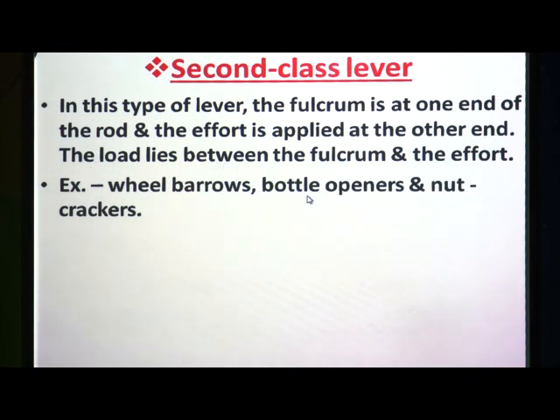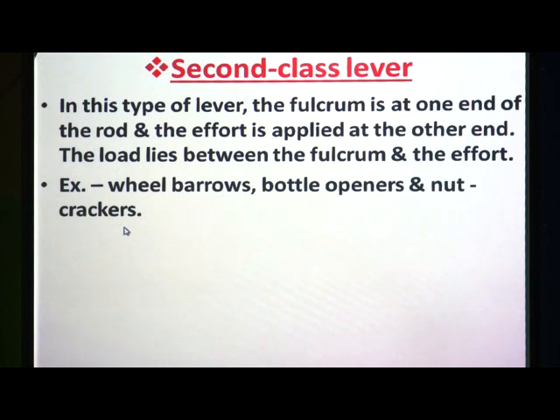Here the arrangement is in the sequence of fulcrum, load and effort. That means, in the second class lever, the load is placed between fulcrum and effort, and examples for these are wheelbarrows, bottle openers and nut crackers.